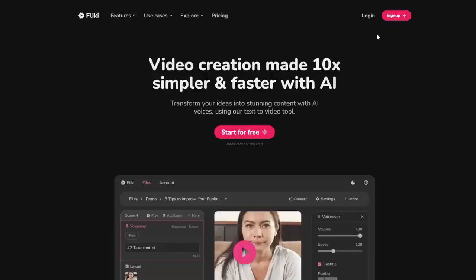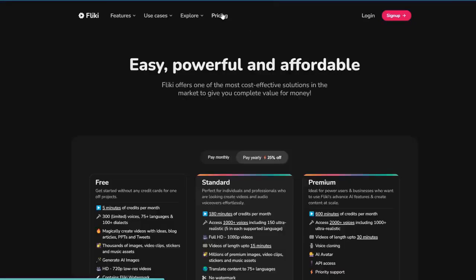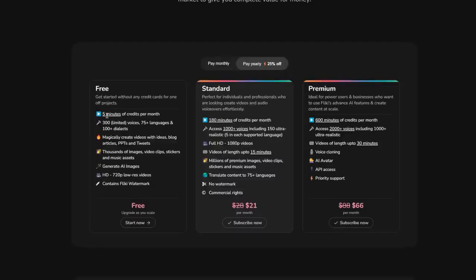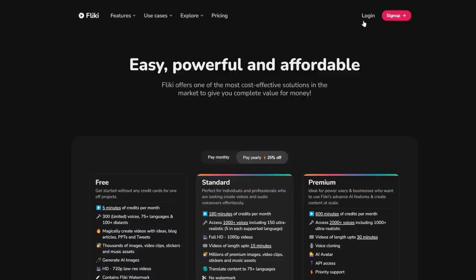So you can sign up for a free account. I'm going to log into mine, which is a paid account. Just to be transparent about the pricing, the free plan only gives you 5 minutes, plus limited generations, plus it contains a watermark. I am using a paid plan for this because it gives me more minutes and I need this to generate lots of long-form videos. So let me log into my account real quick.